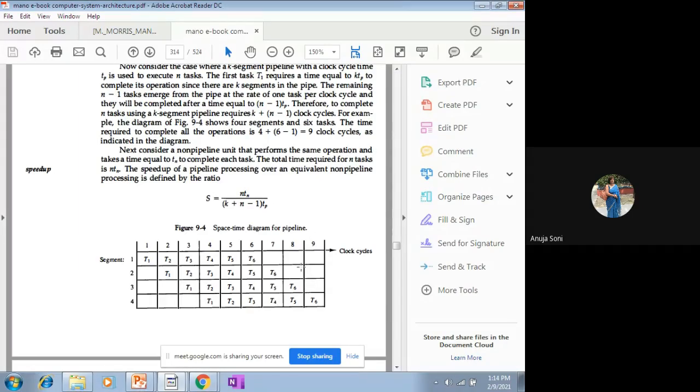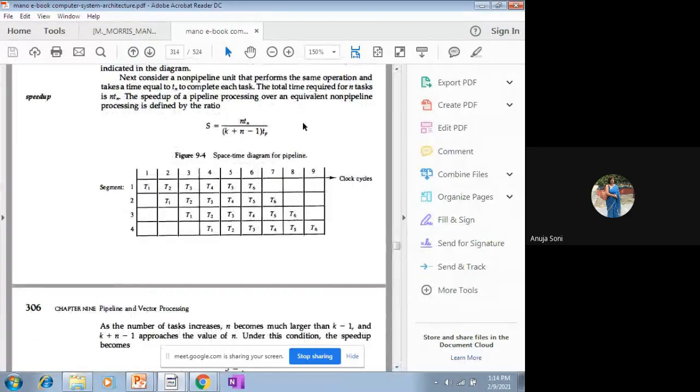In case there was a non-pipelining structure, and one segment takes Tn time in order to accomplish one task, then n tasks will be accomplished in n into Tn time. So speed up is what? Speed up is a ratio of the time taken by the non-pipelining structure with respect to the time taken by the pipelining structure. So this ratio is called the speed up factor, and in the back exercise sometimes the value of this speed up factor can be asked, right? So this formula is important.